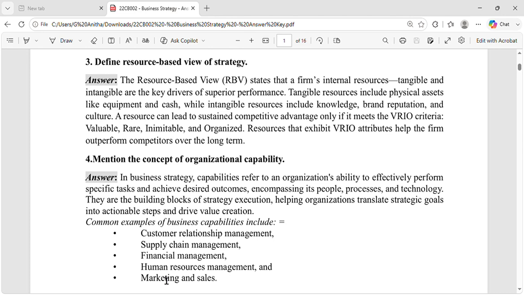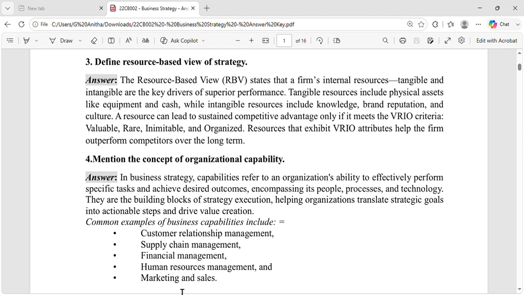Supply chain management: whether the supply of raw materials and the cash flow are good for the company. Financial management. Whether the human resources are managed properly, whether the proper employees are allotted for the work, whether they are skilled and trained, that is called human resource management.